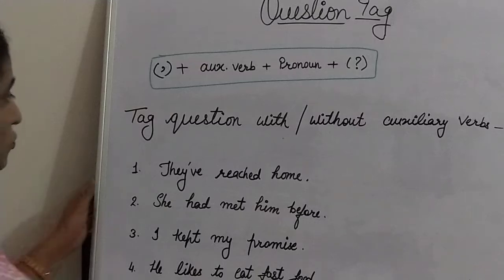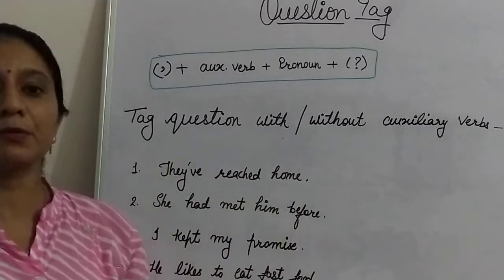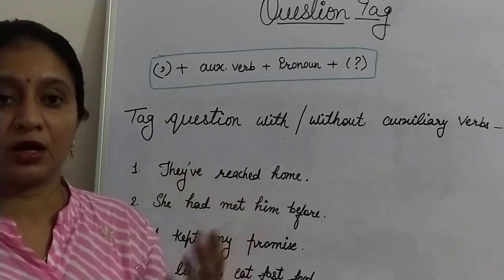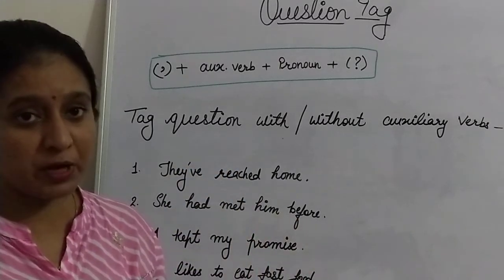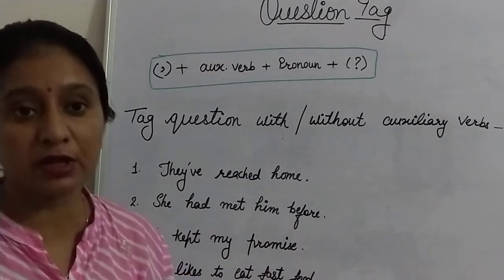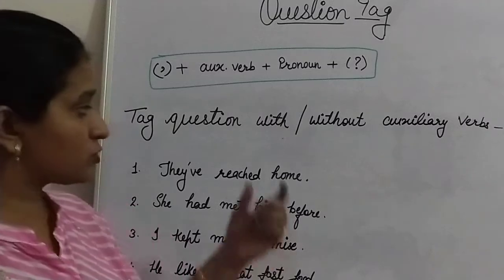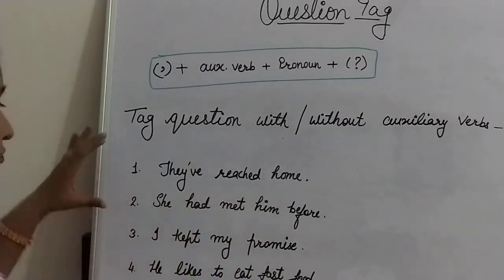If in the statement an auxiliary verb is given, how can you frame a question tag for the statement? But if in the statement an auxiliary verb is not given, then how can you frame a question tag for that statement? Through the rule we can understand it.